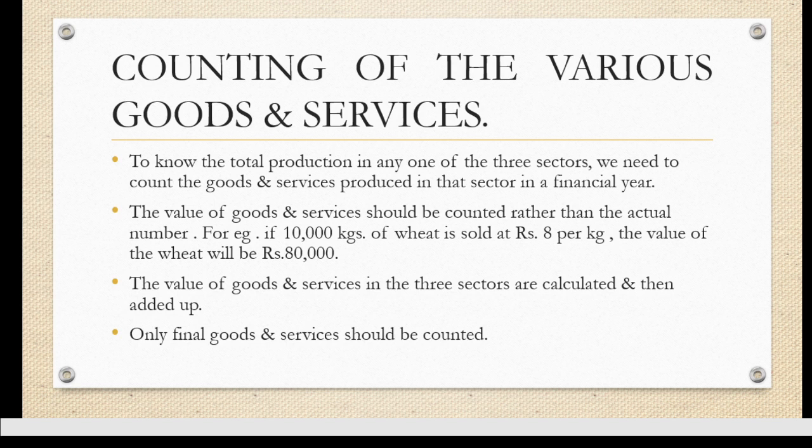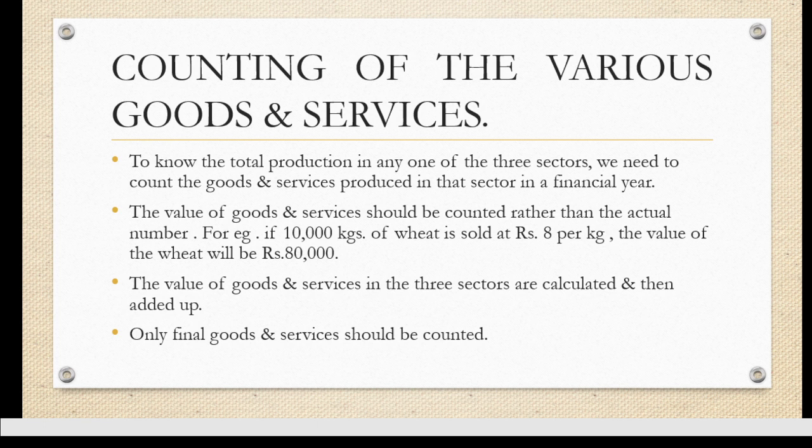जितनी भी गुड्स एंड सर्विसेज हम तीनों सेक्टर में प्रोड्यूस कर रहे हैं उनकी सिर्फ वैल्यू को ही हम काउंट करते हैं. We don't count the actual number of goods and services produced there. They just give an example here. Like for example, 10,000 kgs of wheat is sold at rupees 8 per kg. The value of the wheat will be 80,000. तो हम क्या calculate करेंगे? 80,000 calculate करेंगे. That is, the value of the goods and services in the three sectors is calculated and then added up. तीनों sector के जितने भी goods and services हम produce करते हैं उनकी value को add करके then comes the GDP of a country.